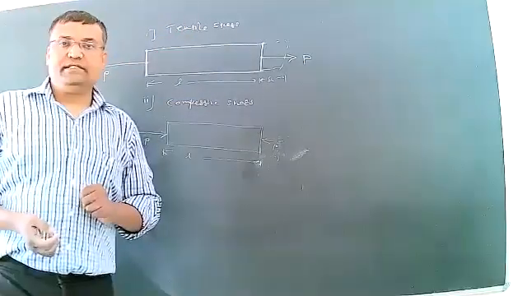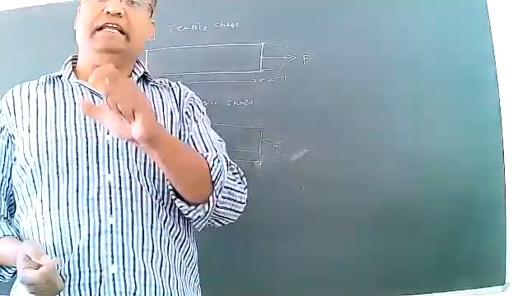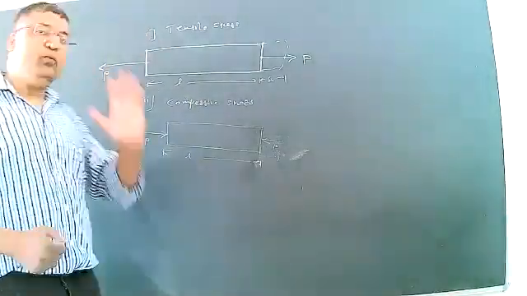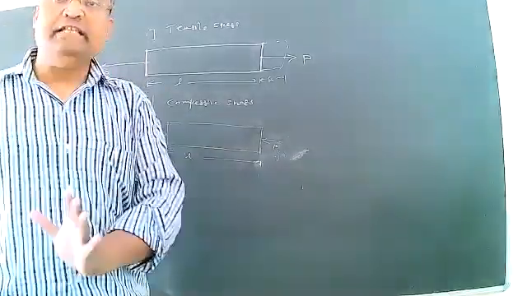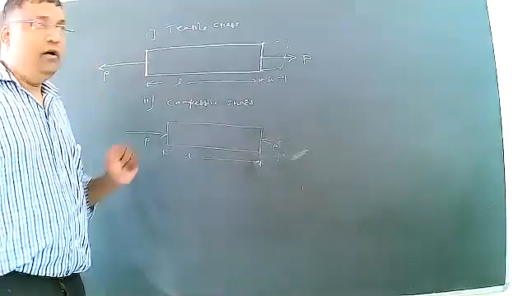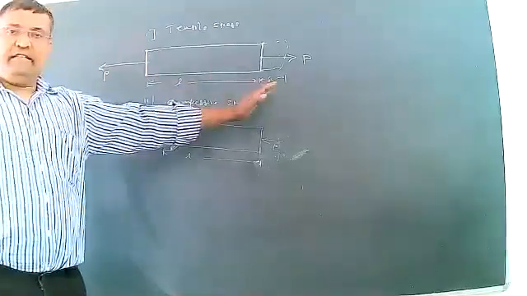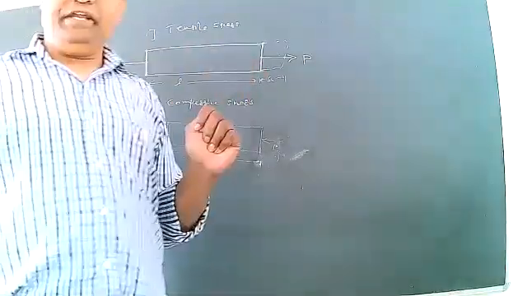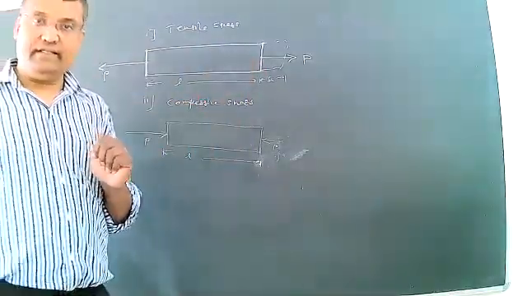The basic difference between tensile stress and compressive stress is that if two equal and opposite tensile forces or pull forces act on the member, in tensile stress its length will elongate and the cross-sectional area of the member will decrease.